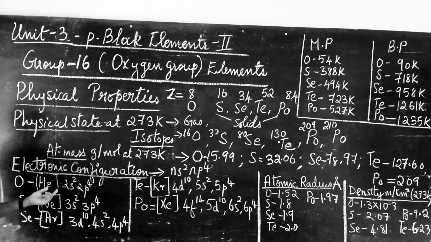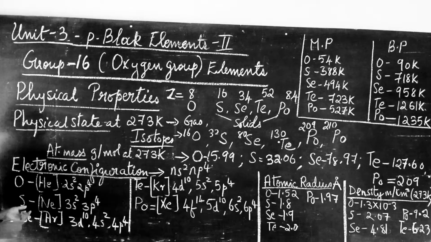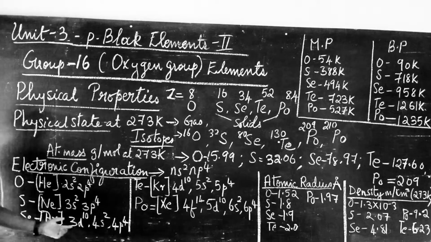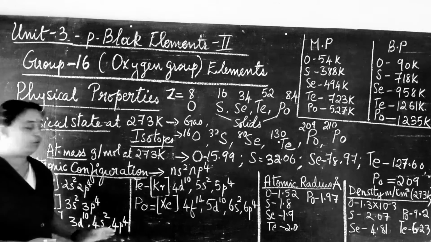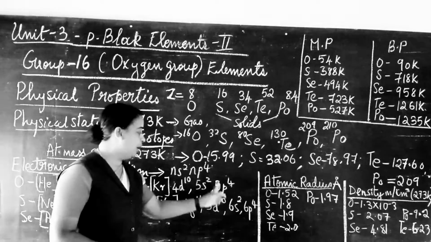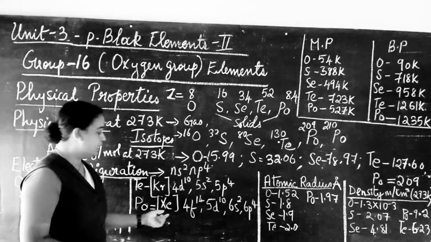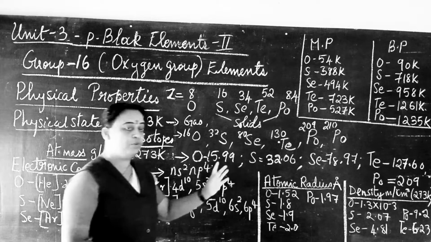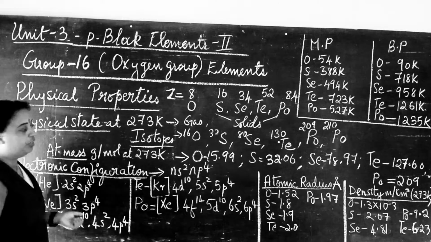For sulfur it is neon 3s2 3p4. Selenium is argon 3d10 4s2 4p4, tellurium is krypton 4d10 5s2 5p4, and polonium is xenon 4f14 5d10 6s2 6p4. So that's it about your electronic configuration.